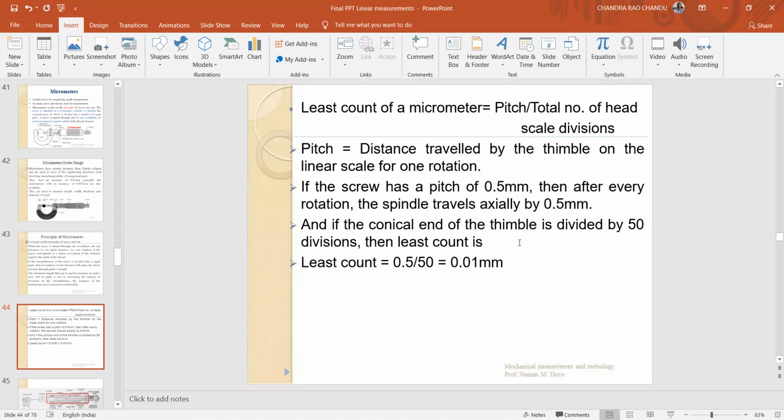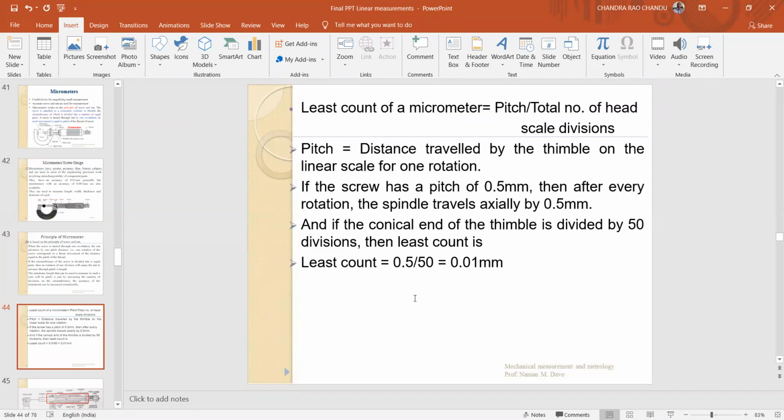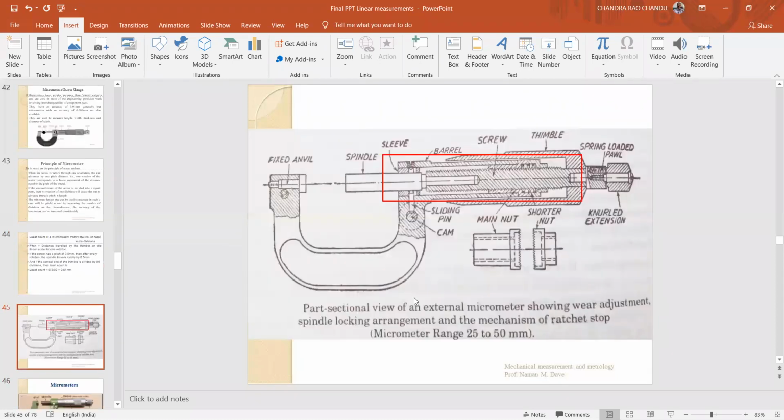If the conical end of the thimble is divided into 50 divisions, then for each division the spindle travels a distance of 0.5 by 50, that is 0.01 mm. Here 0.5 is the pitch, and here is the number of divisions on the thimble. As discussed in the previous case, pitch by n gives the least count. Right. These are all the parts of the micrometer.